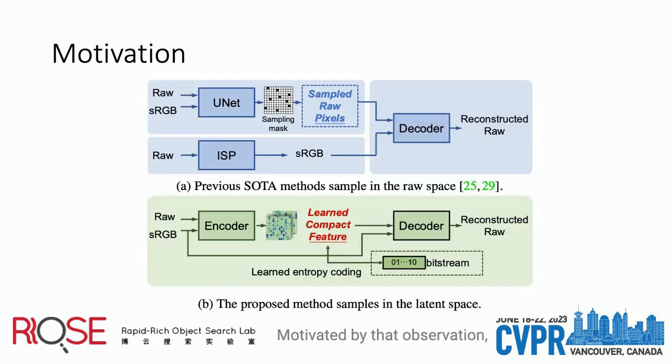Motivated by that observation, we propose to directly optimize the metadata we save in an end-to-end manner. Specifically, existing works aim to save sparsely sampled raw pixels as metadata, which has spatial and precision redundancy. Even for the most recent SOTA method where the sampling is locally non-uniform, it is still uniform from the global perspective. Therefore, they lead to suboptimal solutions. Instead, we propose to sample in the latent space. In this way, different bitrates can be adaptively assigned to different areas, and the learned metadata will further be encoded and compressed into bit streams.